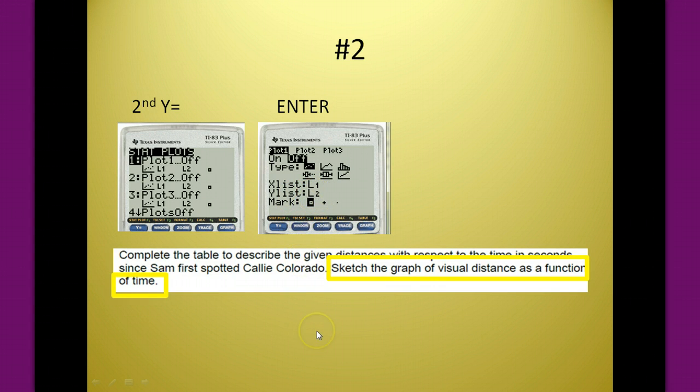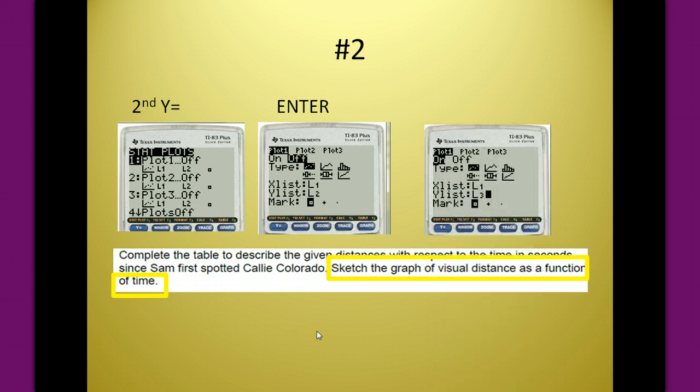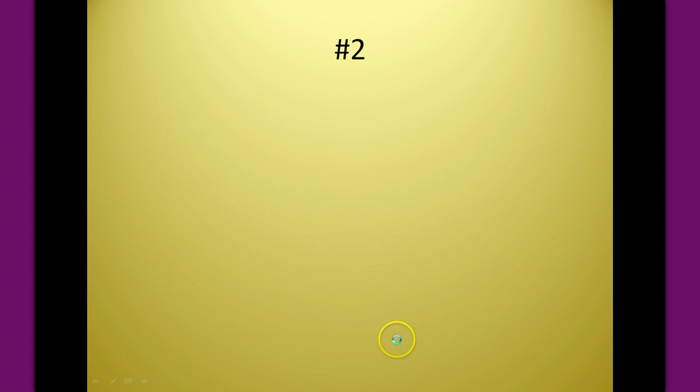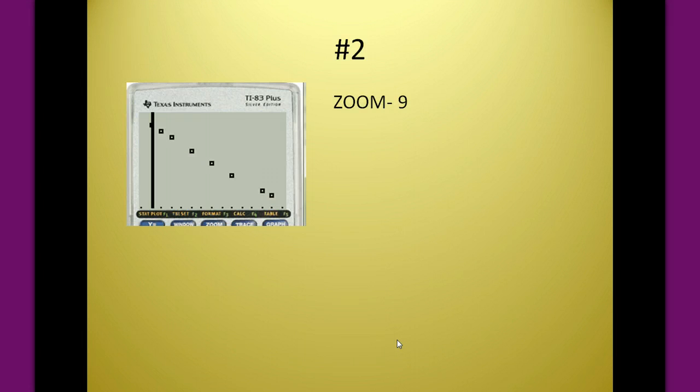So I want L3 in there, and I can put it in there by again using second stat and choosing L3. So make sure you have the stat plot on, that it's the scatter plot, that we have list 1 and list 3. The marks don't matter.